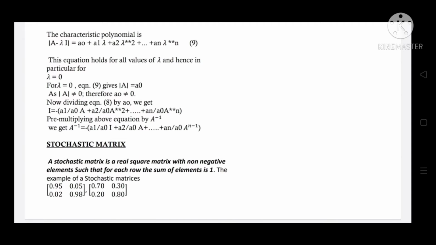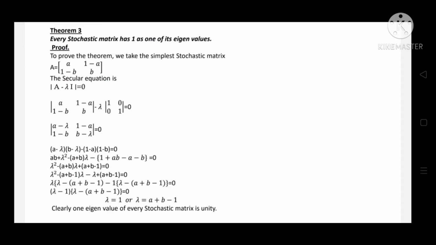Stochastic matrix. A stochastic matrix is a real square matrix with non-negative elements such that for each row the sum of elements is 1. And the examples for stochastic matrices are given below. There is a theorem associated with stochastic matrix. It states that every stochastic matrix has 1 as one of its eigenvalues.